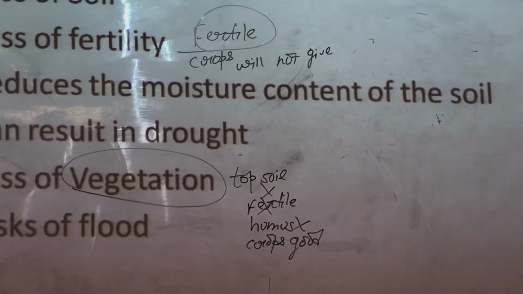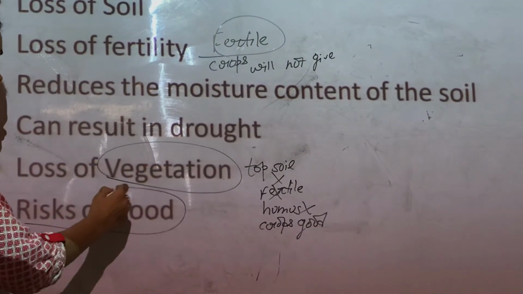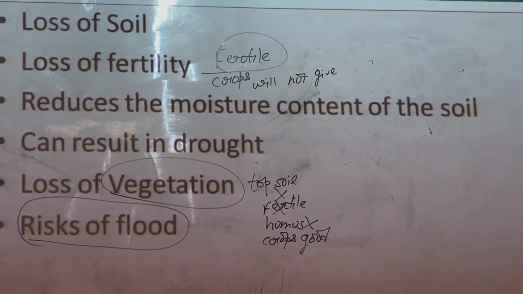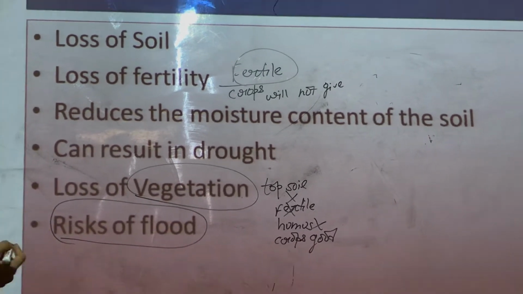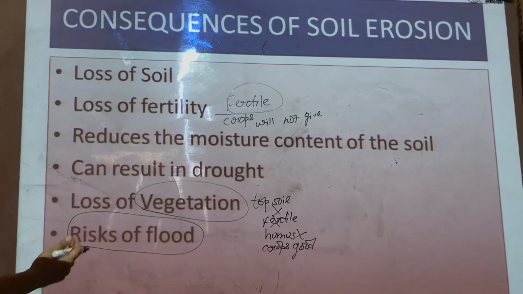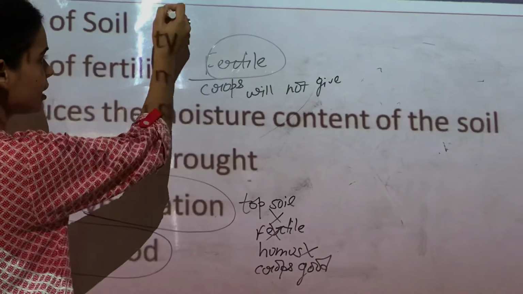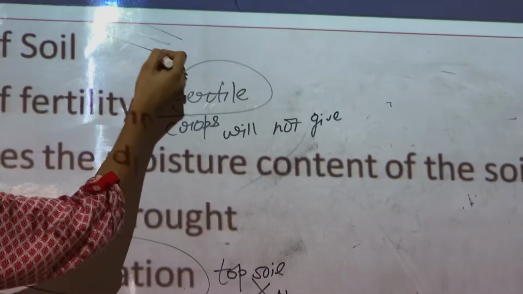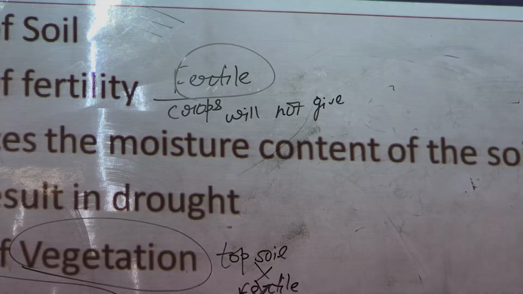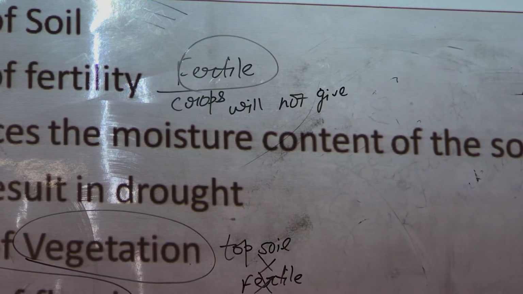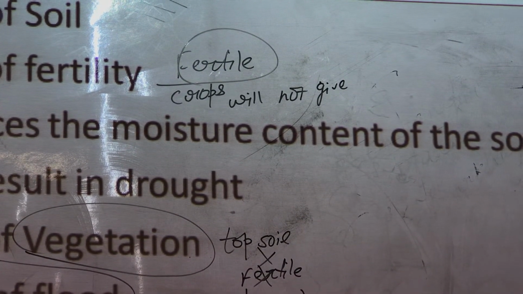Now it can also lead to the risk of floods because the soil holds the water. The soil binds the water. But if there is no soil, then the water can easily seep down and cause soil erosion. Now it can cause floods.